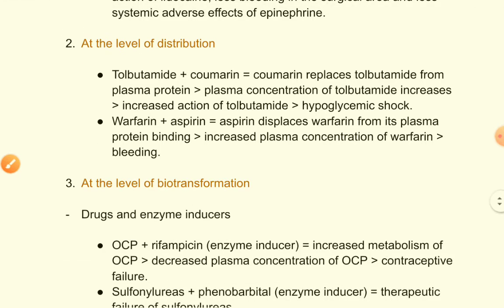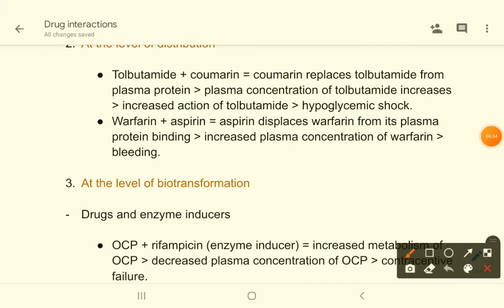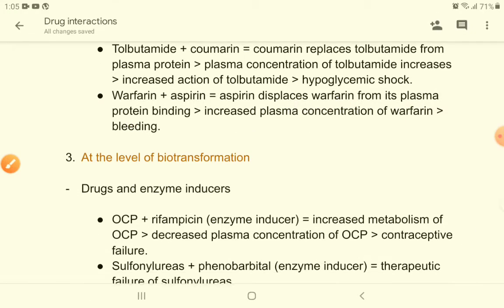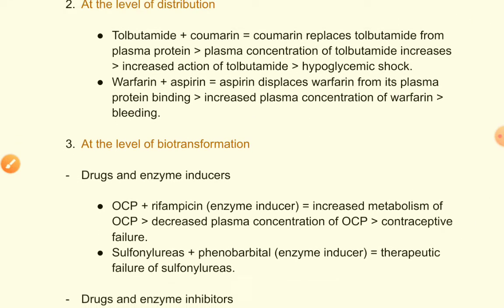There is another example. If you give warfarin and aspirin, then what happens? Aspirin displaces warfarin from its plasma protein binding. Similarly, there is increased plasma concentration of warfarin, and there is increased chance of bleeding, because warfarin is an anticoagulant drug.